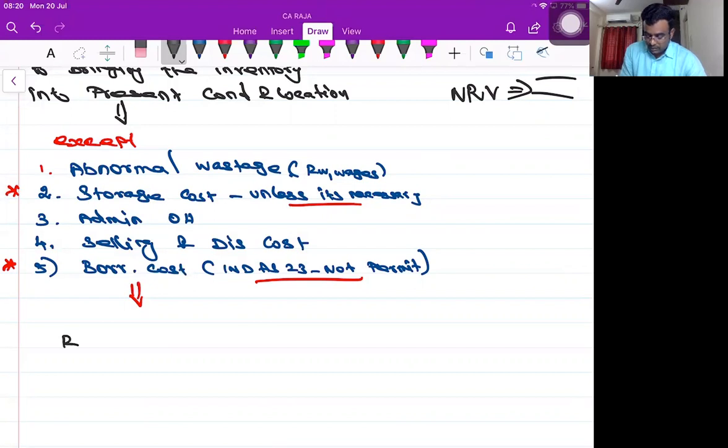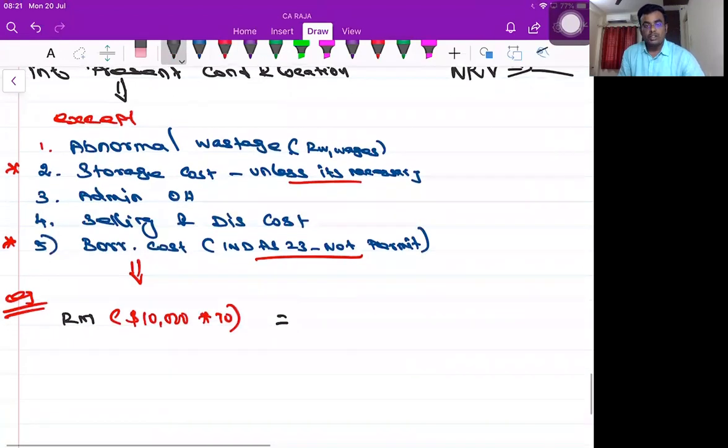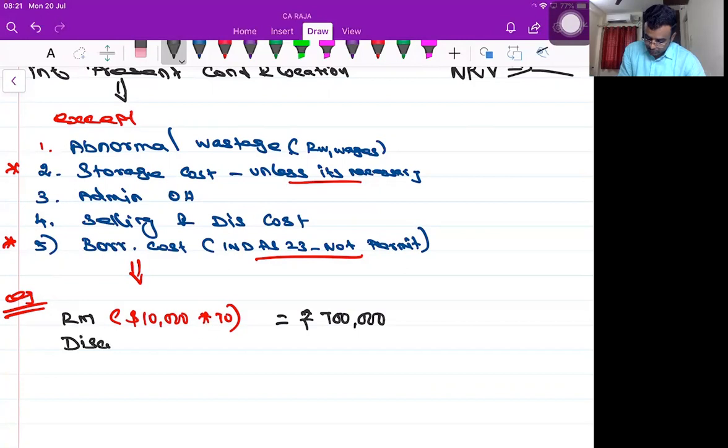I purchase a raw material, or I am importing a raw material. This is an example. I am importing a raw material from the US, $10,000. The exchange rate is 70. Can I take this as a part of cost of raw material, cost of inventory? Yes, sir. Obviously, this is the main thing. Rupees 7 lakhs.